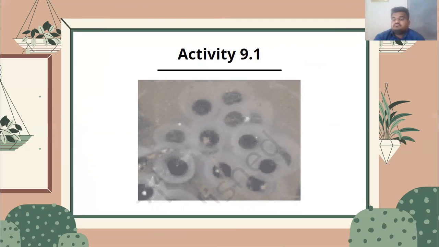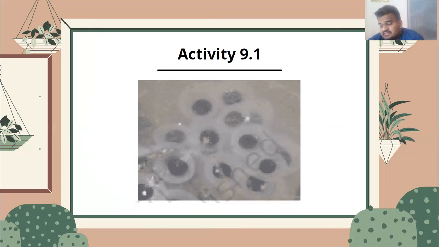So you can see that you are given this figure of frogs' eggs, in figure 9.7. Just take a look at what you are given.